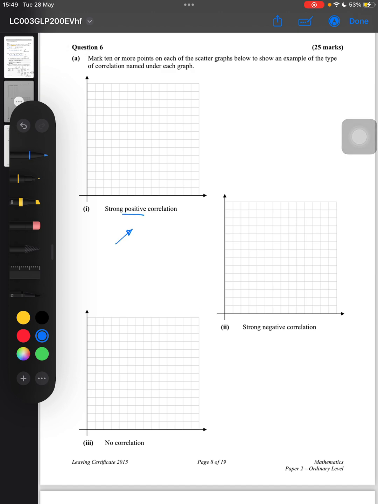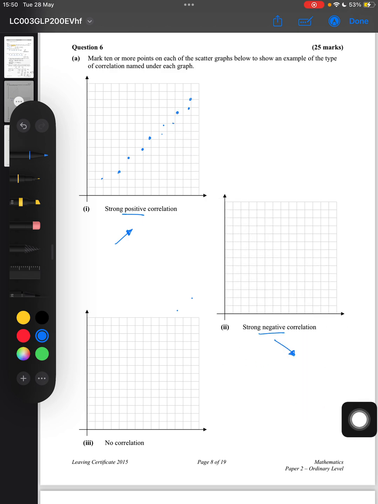Okay, the positive part, that's talking about the slope. Likewise, negative is just talking about a down slope. It's still a strong correlation here. If it's a strong correlation, what that means is it's fairly clear to see where the line you would be drawing is. So just draw at least 10 points on this graph here to show a strong correlation. So 1, 2, 3, 4, 5, 6, 7, 8, 9, 10, 11, grand.